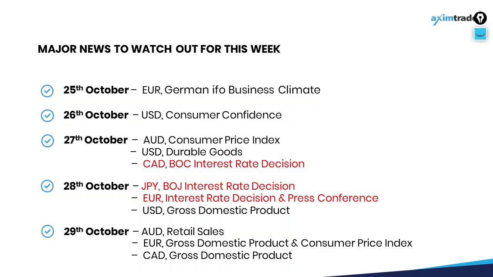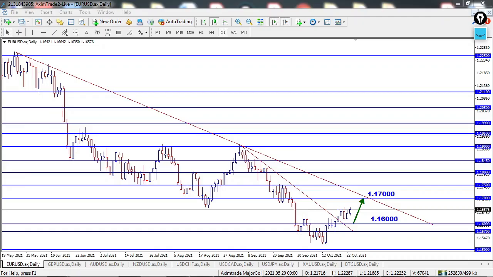Domestic Product for US. On 29th October, we have Retail Sales for Australia, Gross Domestic Product and Consumer Price Index for Euro and Canada. Let's move on with the analysis.